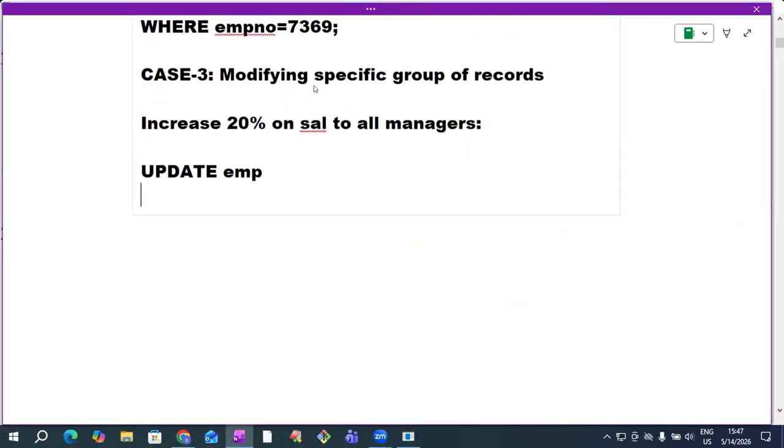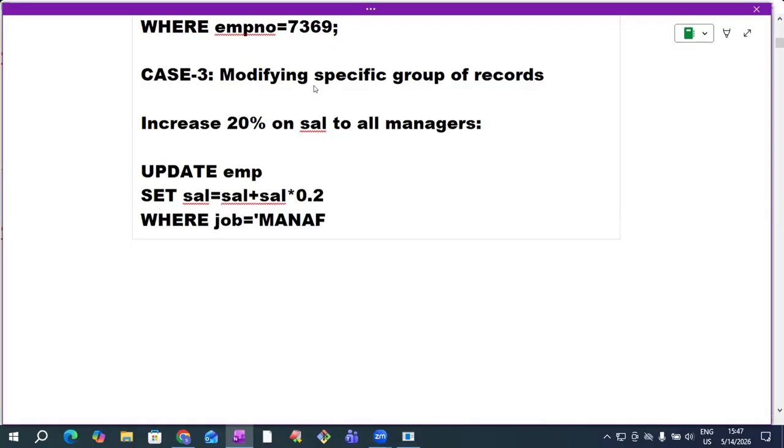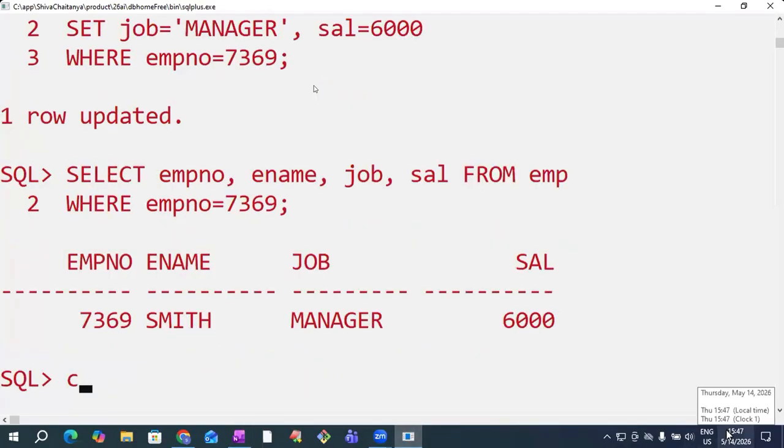One more time. Update EMP. Set salary equals to salary plus salary into 0.2, where job equals to manager. So to all managers, salary will be increased. Total 3 managers are there in our EMP table, so 3 rows will be updated.